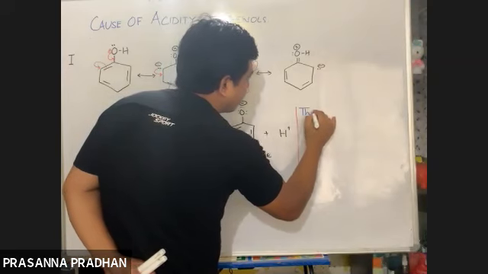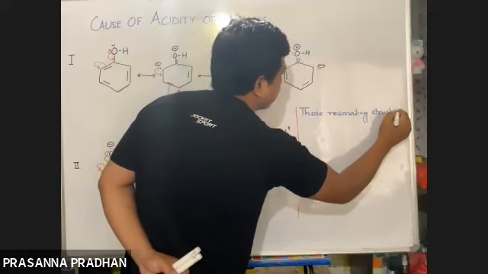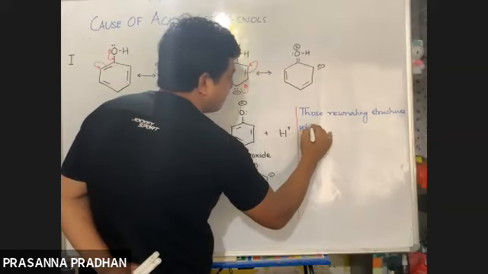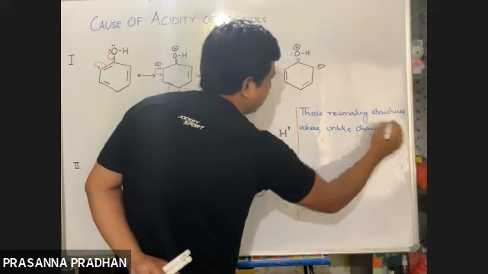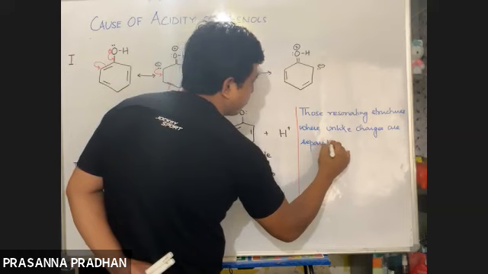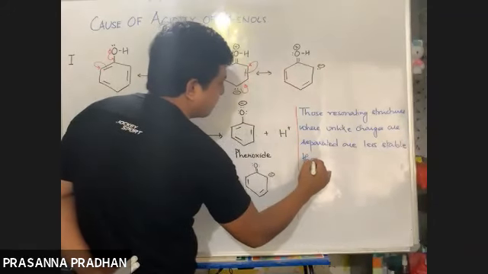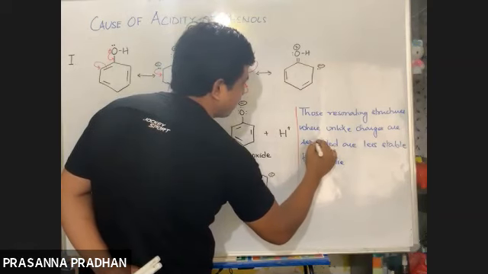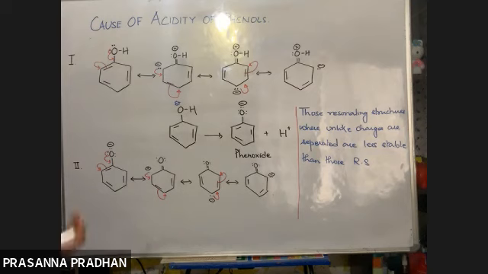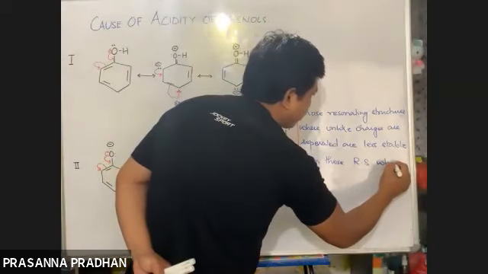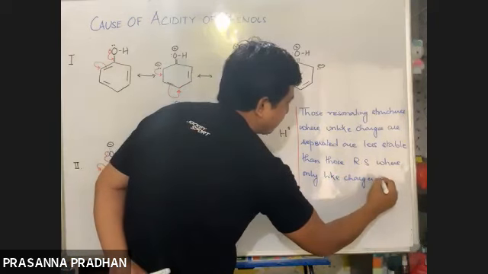So those resonating structures where unlike charges are separated are less stable than those resonating structures where only like charges are delocalized, right?